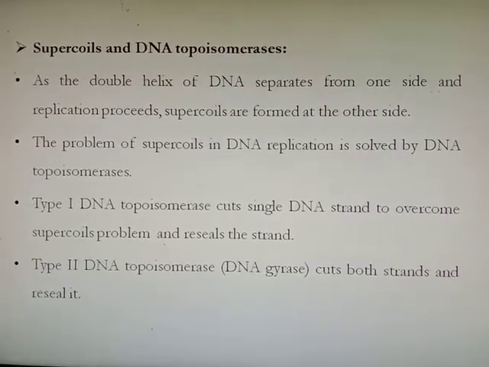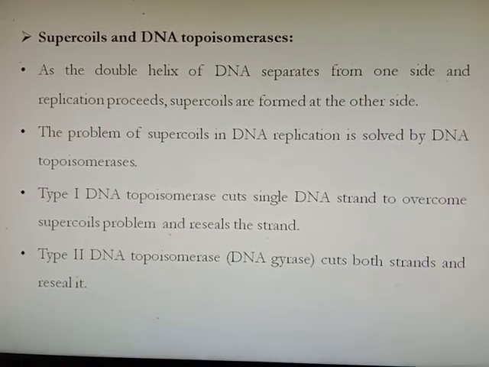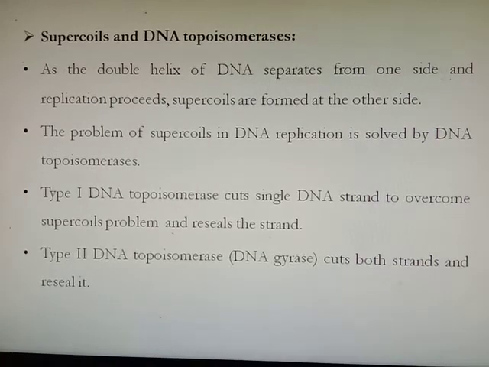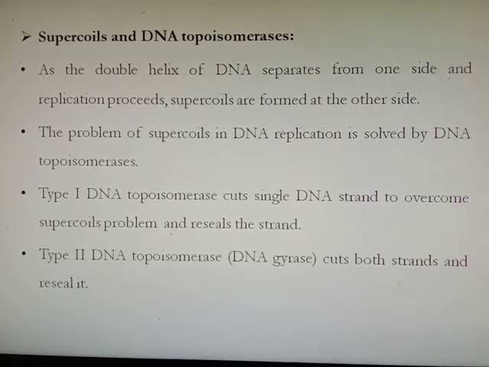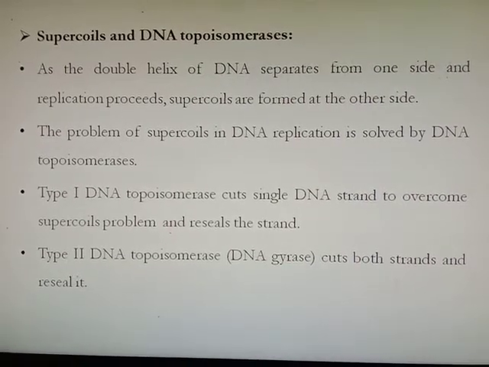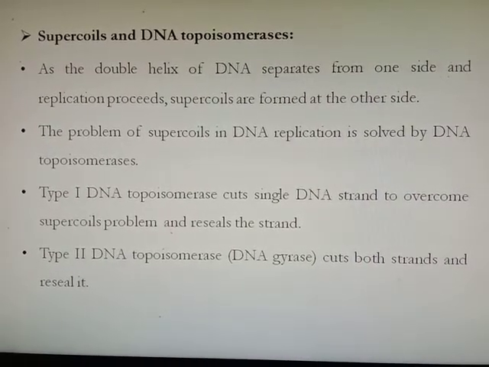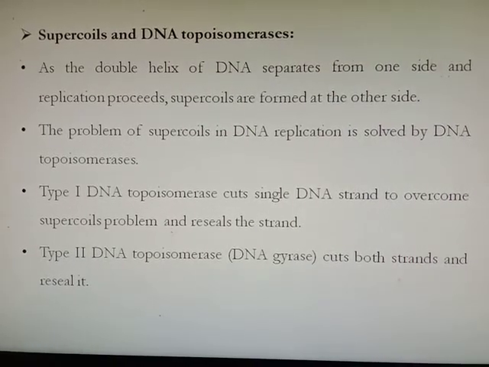The supercoil in DNA and type topoisomerase. As the double helix of DNA separates from one side and replication is taking place, supercoil is formed at the other side. The problem of supercoil in DNA replication is solved by DNA topoisomerase. There are two types of DNA topoisomerase.